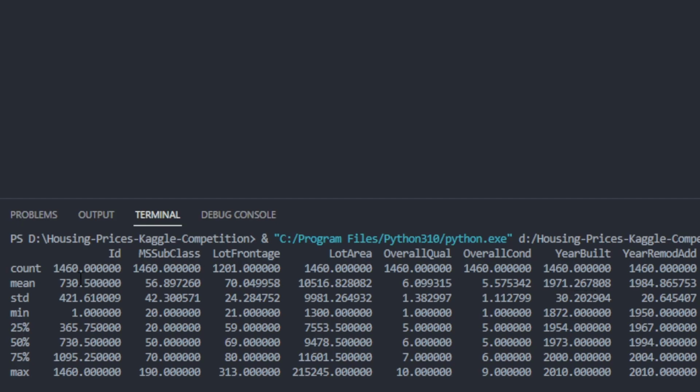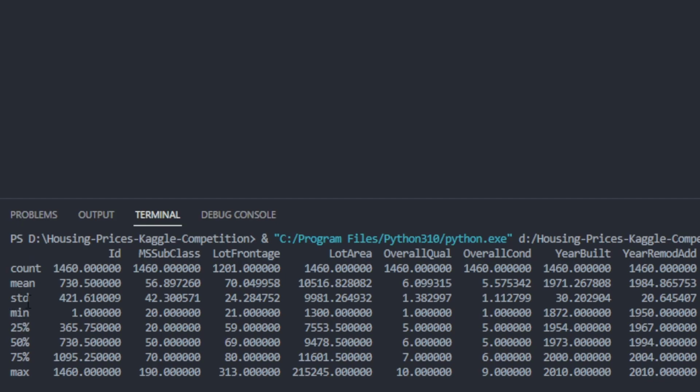When it comes to things like ID, it's a little irrelevant, right? But when we look at like the lot area, we can see that the lot area on average is 10,516. So depending on what feature you're looking for, and I'll use that term a little bit later, depending on what feature you're looking for, these different pieces of data will be important in comparison to these descriptors right here.